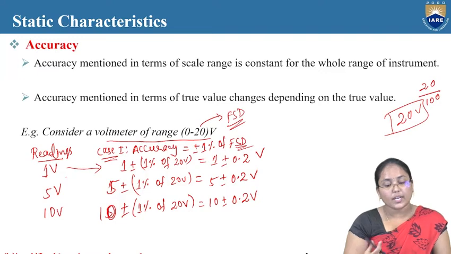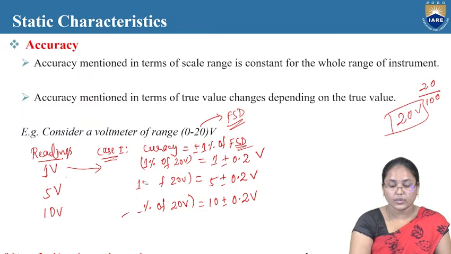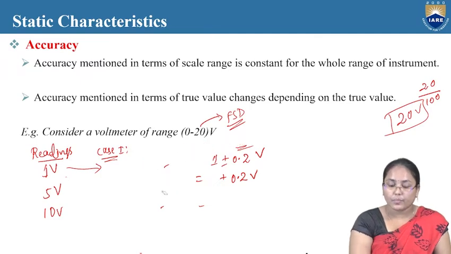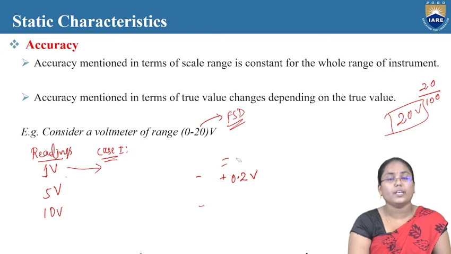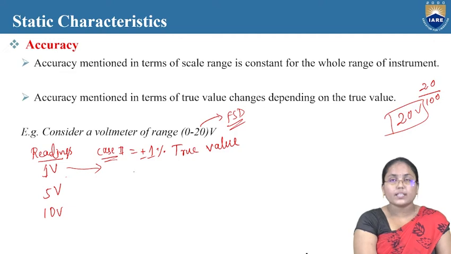Now, likewise, let us move on to the next case also, that is case 2. Let's look at that one. So in case 1, the accuracy is taken to be plus or minus 1% of 20 volts. That is full scale deflection over here. In case 2, let us consider the accuracy to be 1% of true value.